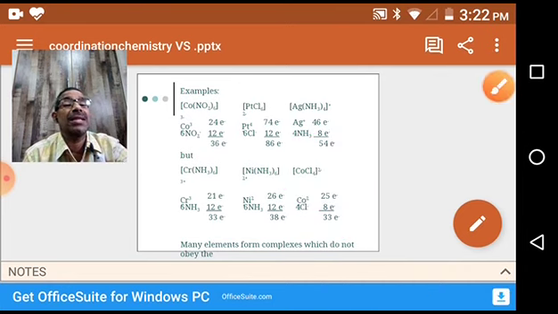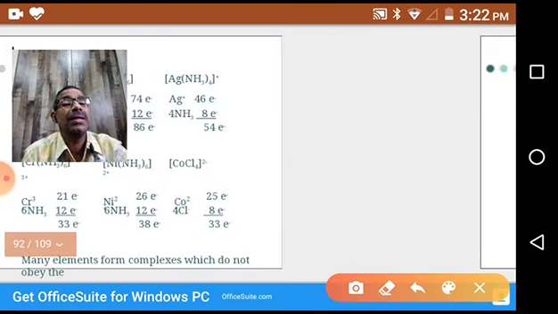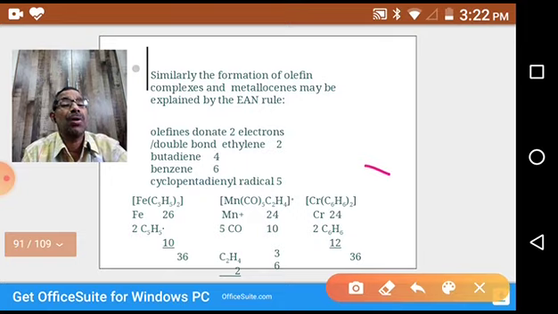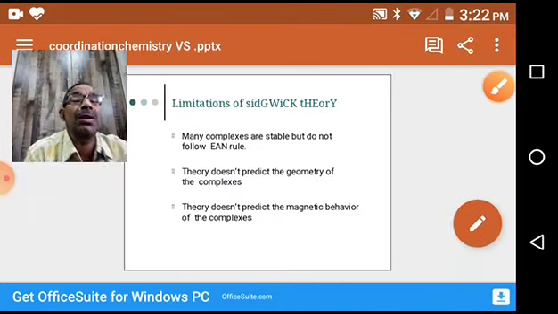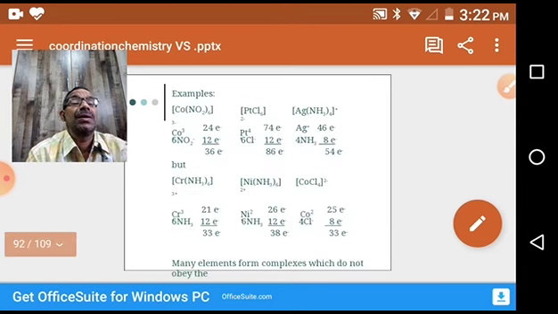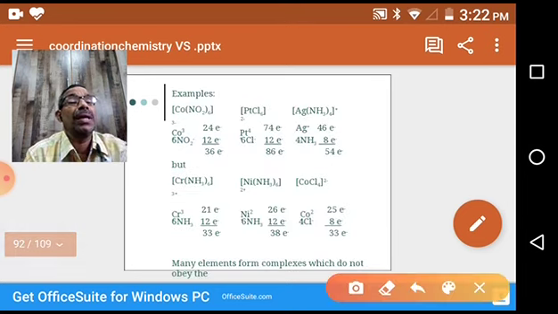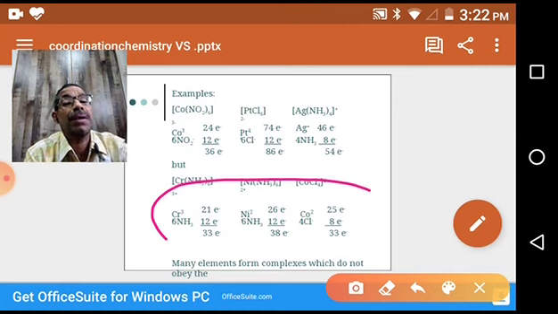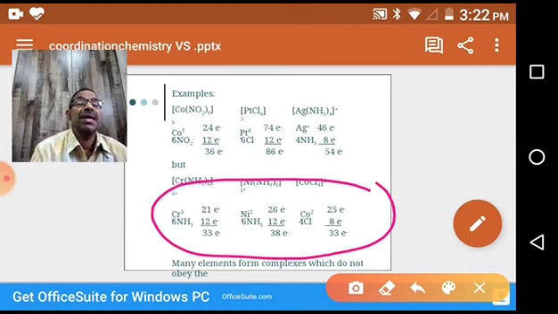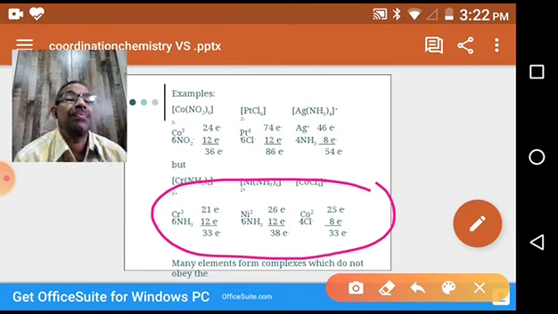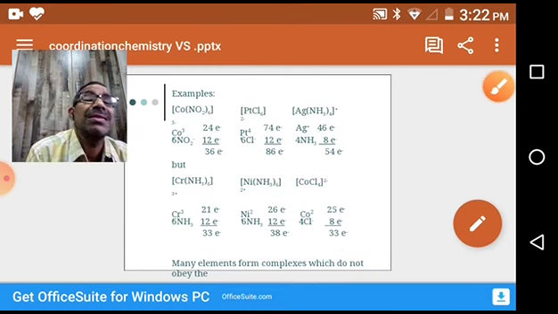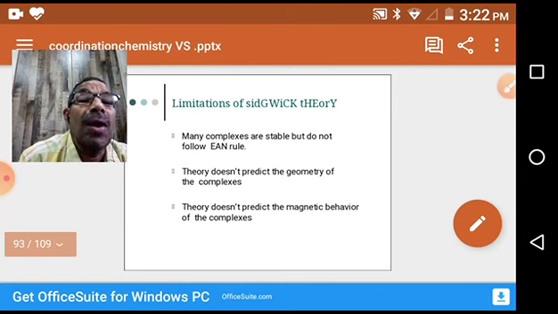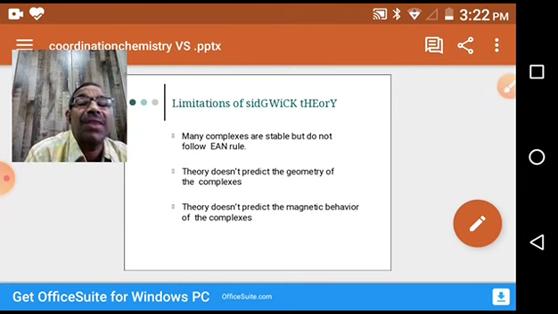So these are the exceptions. We can't explain the stability of these complexes. Especially we can explain this theory for metal carbonyl complexes. So many complexes are explained, but we can't explain the stability of these complexes. This is one of the setbacks of this theory. Okay, in this way, you can take any metal complex and calculate the effective atomic number.